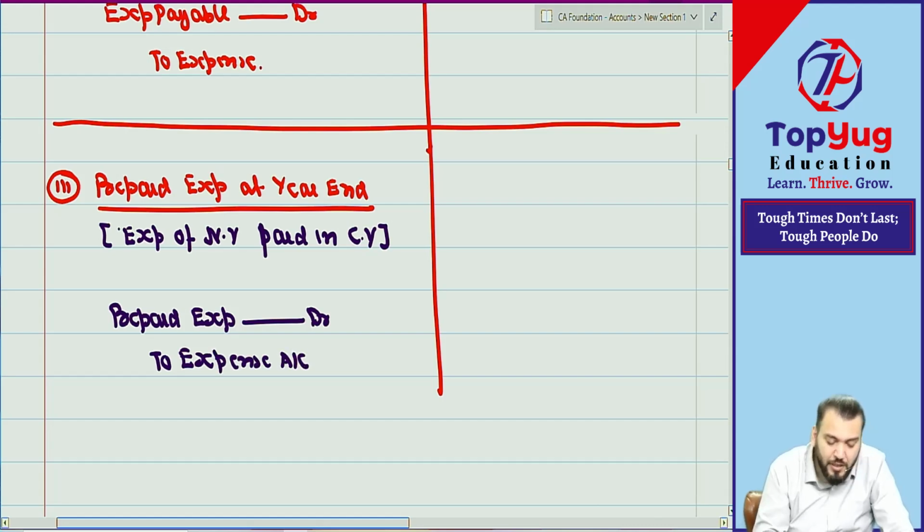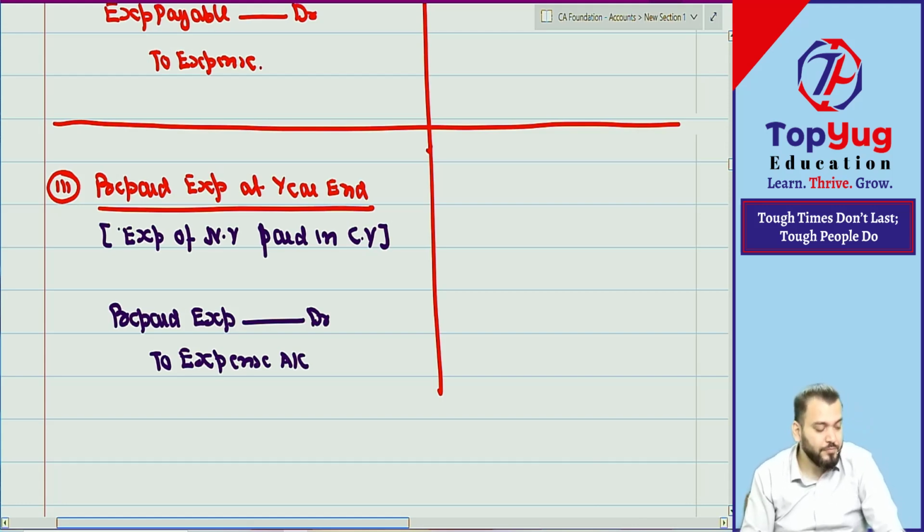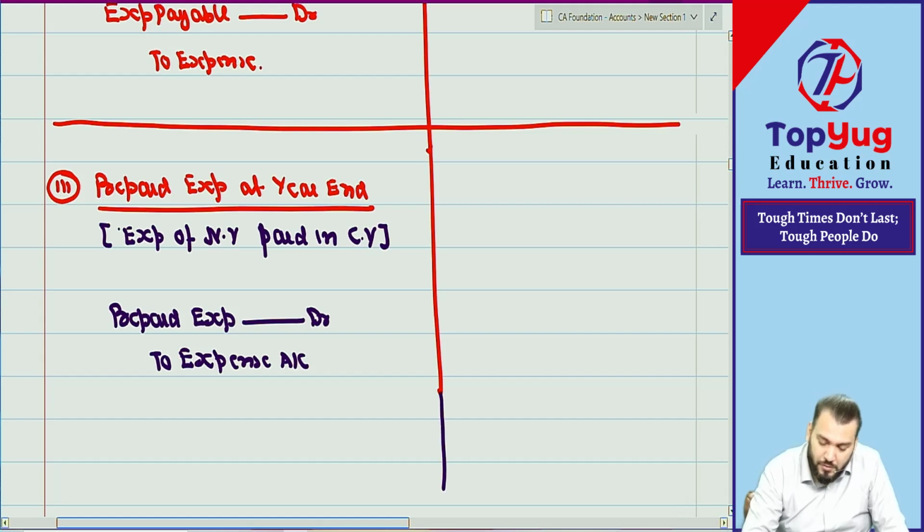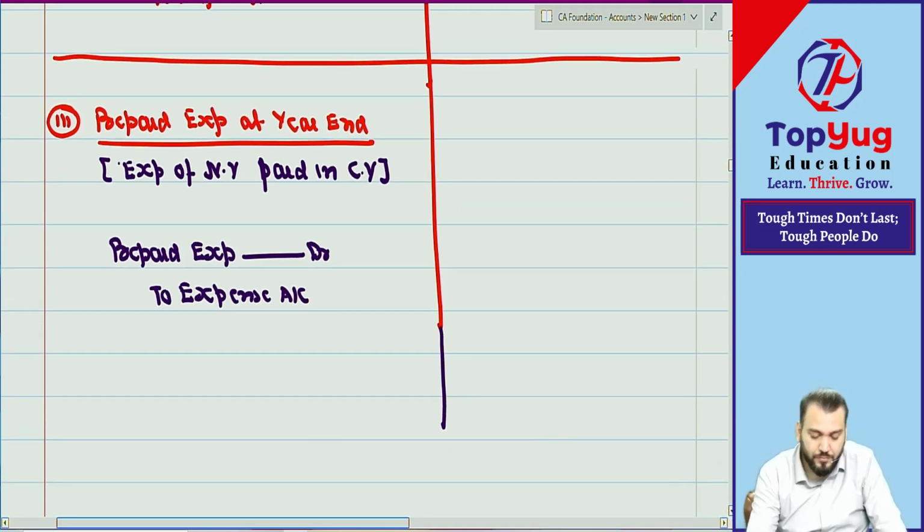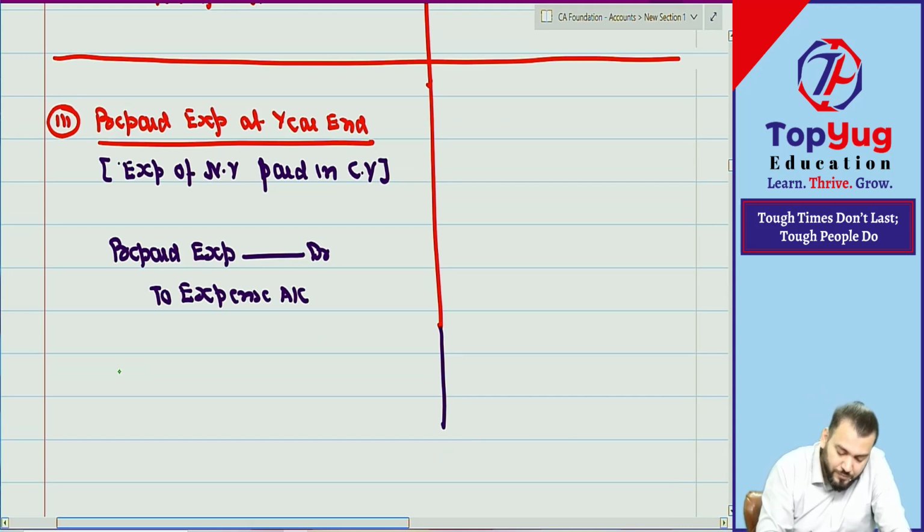Understood? Have you understood this point? Any doubt?